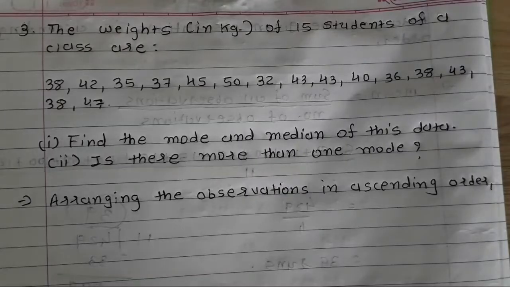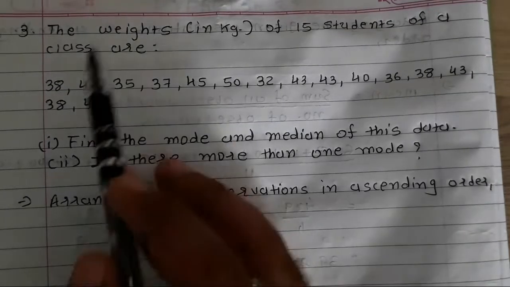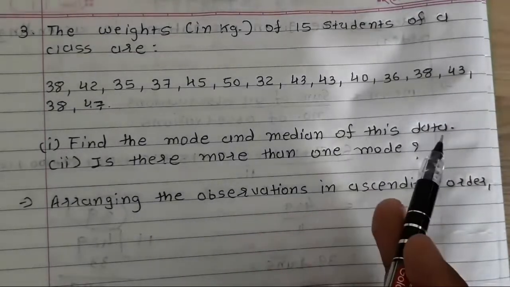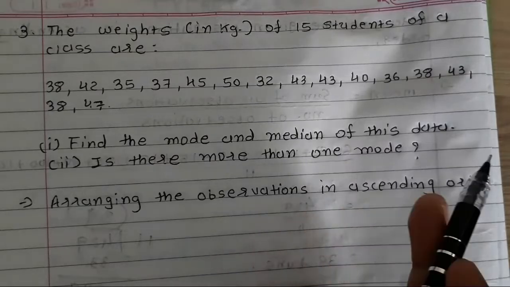Now next question, question number 3. The weights in kilograms of 15 students of a class are given, and in that the first question is: find the mode and median of this data. Is there more than one mode?